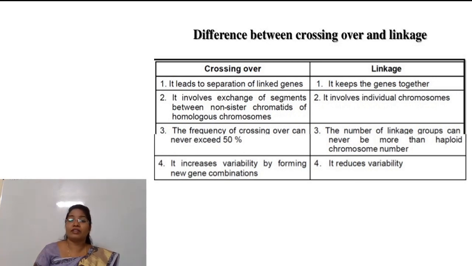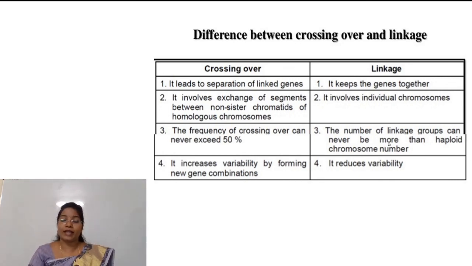The third difference is that frequency of crossing over can never exceed 50%. Always keep in mind that frequency of crossing over never exceeds 50%, whereas the number of linkage groups can never be more than the haploid chromosome number.